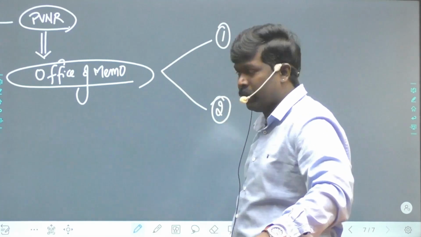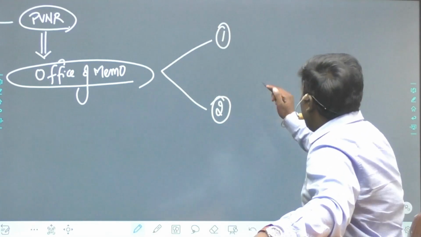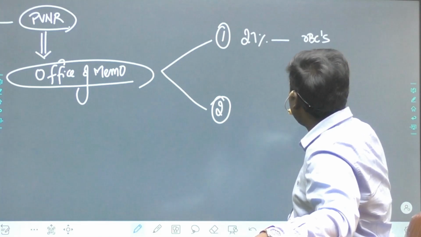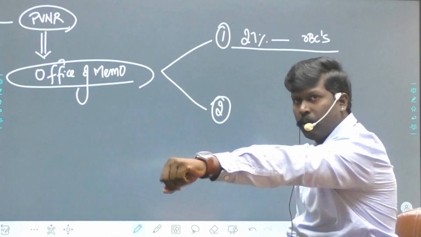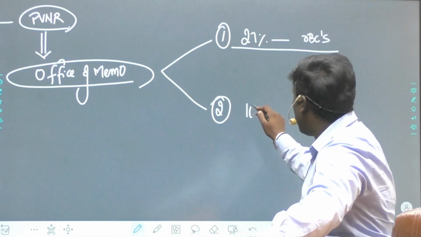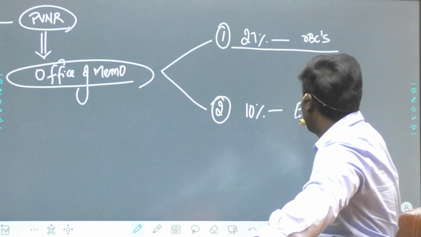Point number 1, provide 27% reservations to OBCs. 2, provide 10% reservations to economically weaker sections.